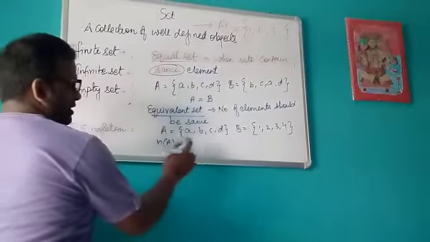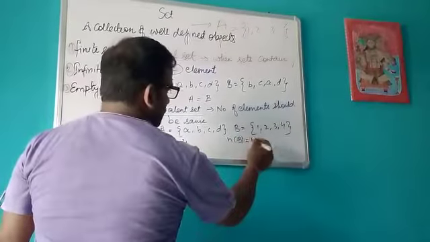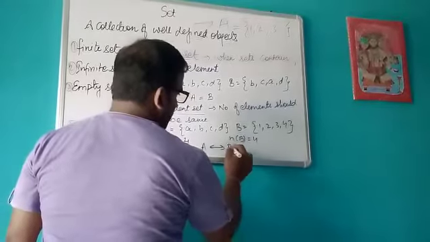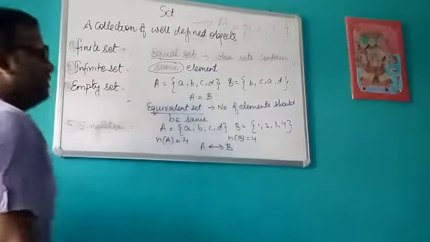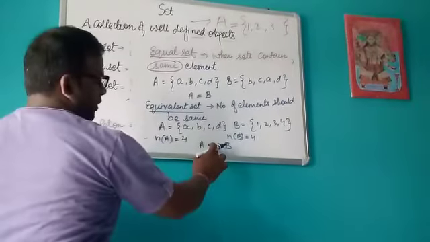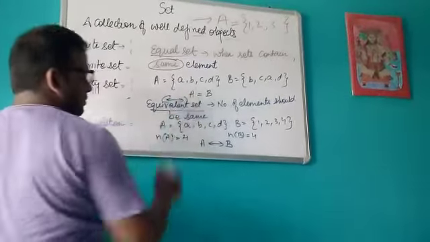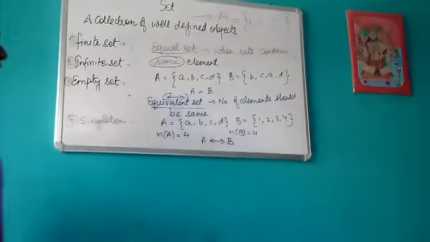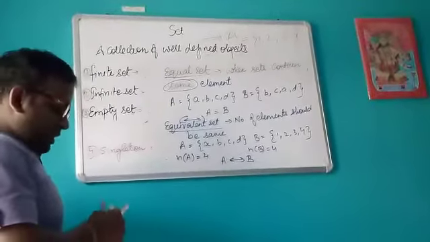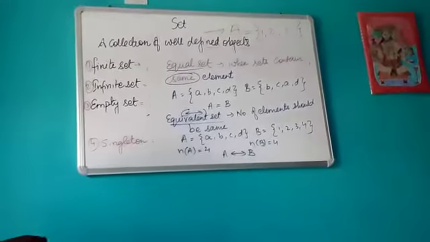The number of elements in A is 4 and in B is also 4, so we can write A is equivalent to B. This is the sign of equivalent. When we have to represent equal sets, we use an equal sign. For equivalent sets, we will use this type of arrow. Remember this. So we can say that all the equal sets are equivalent, but all the equivalent sets cannot be equal to each other.